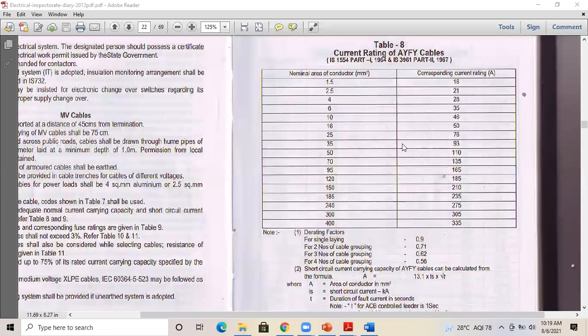So don't say you are taking a 250 square mm cable. There is no 250 square mm cable size. There is only 240. Then the next size is 300. And between 300 and 400, there is no cable size. After 300, 400 is the standard size.